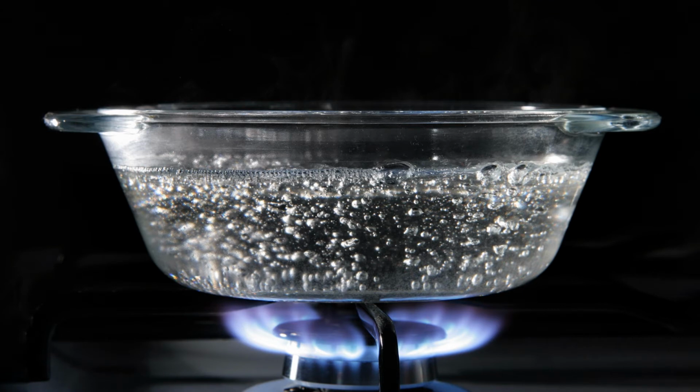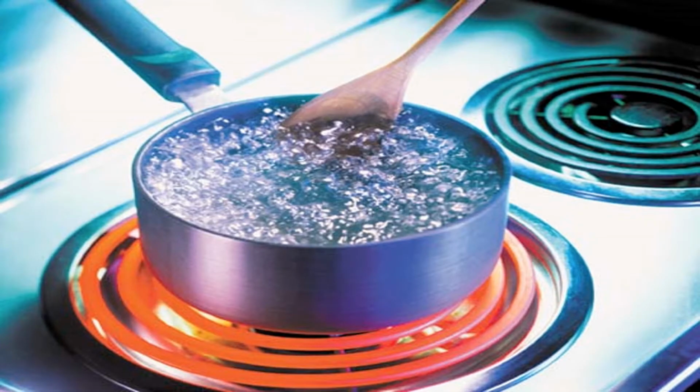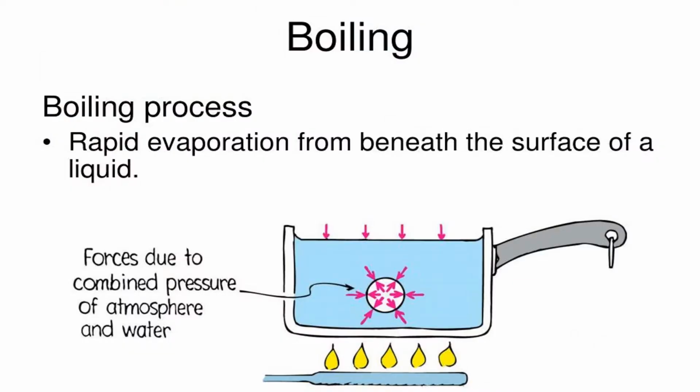What is boiling? Boiling is the process by which a liquid turns into a vapor when it is heated to its boiling point. The change from a liquid phase to a gaseous phase occurs when the vapor pressure of the liquid is equal to the atmospheric pressure exerted on the liquid. Boiling is a physical change and molecules are not chemically altered during this process.